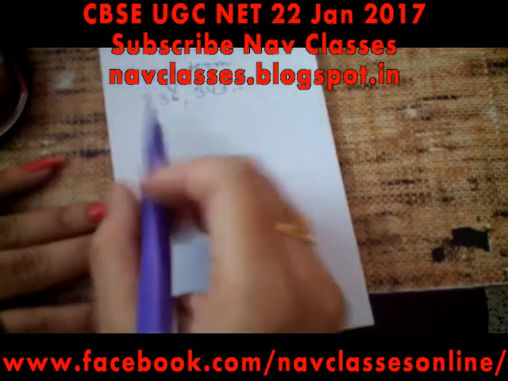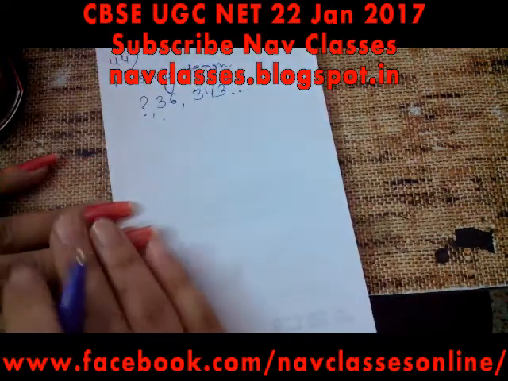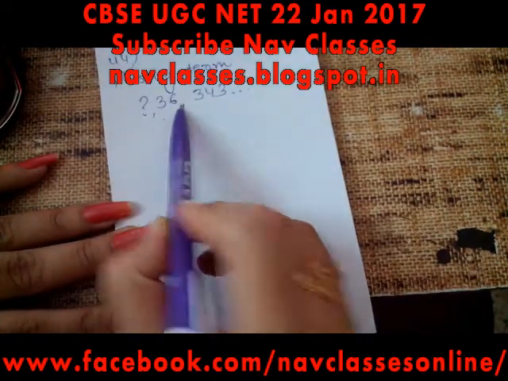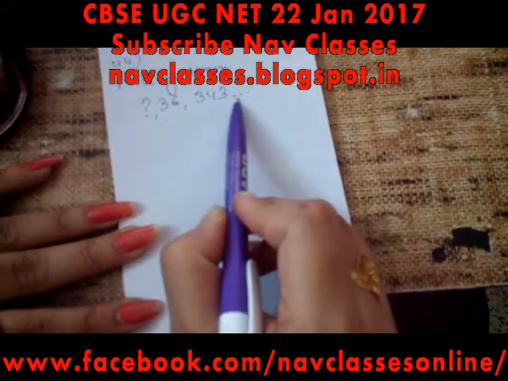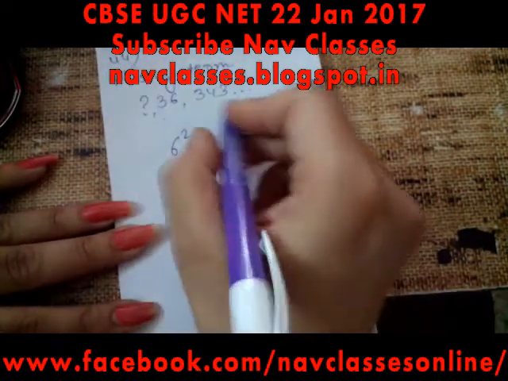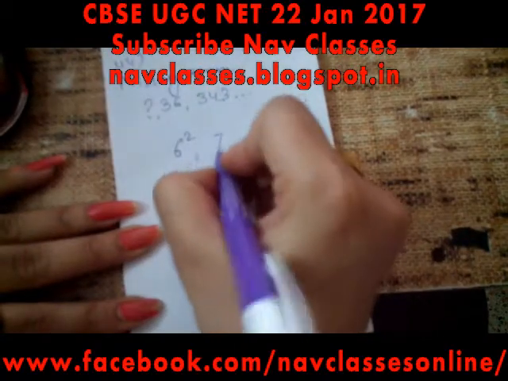See here the question number 44 asking about missing term. So this is the question mark, this is 36 and this is 343. If we analyze this, then 36 is 6 square and 343 is 7 cube.